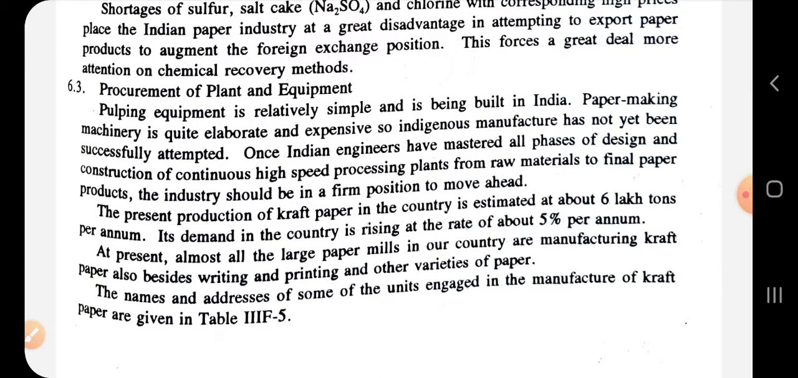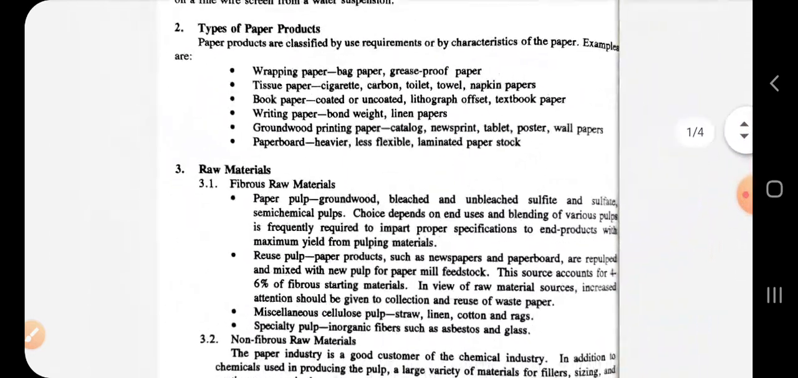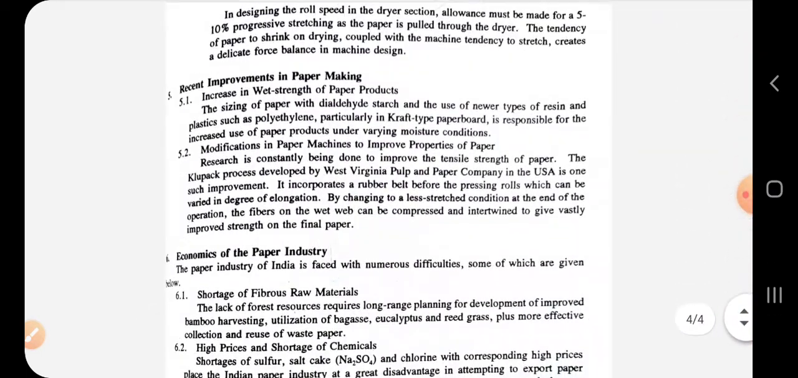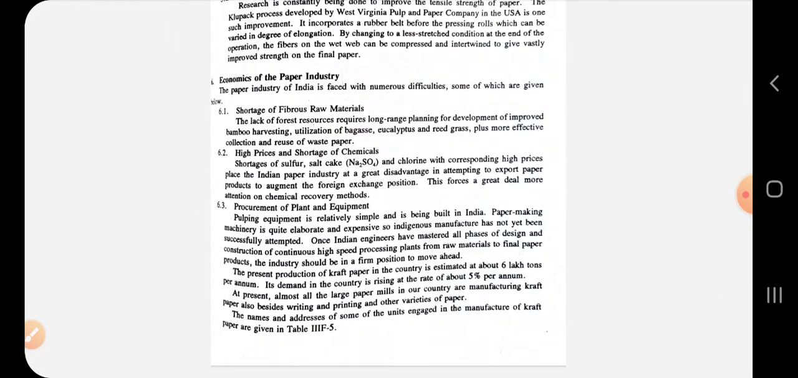The present production of kraft paper in the country is estimated at about 6 lakh tons per annum, and the demand is still rising at the rate of about 5% per annum. So we need to increase the quantitative production to meet these demands. Okay, so this was the manufacturing process of paper and its improvements, as well as the economic status of this industry in our country.